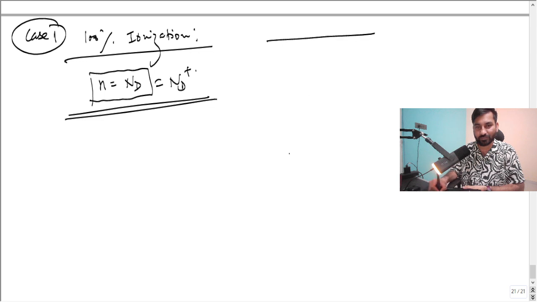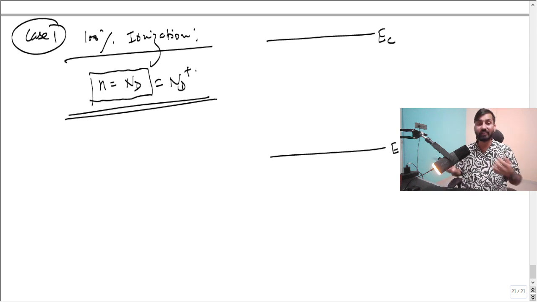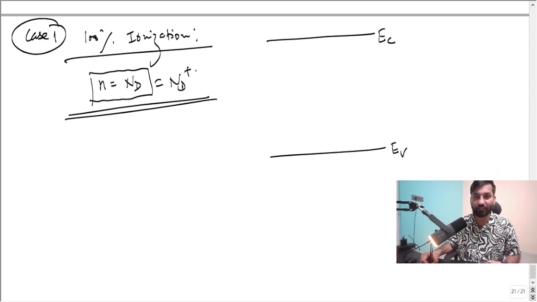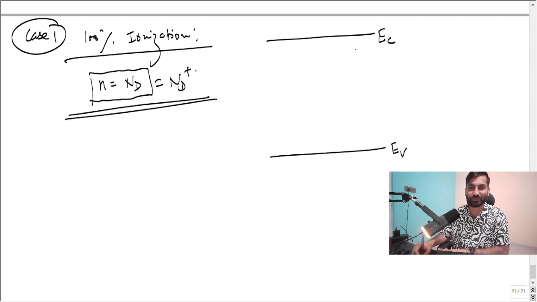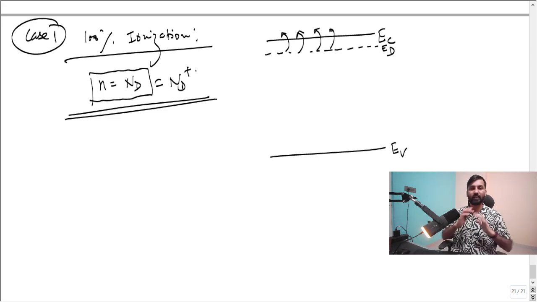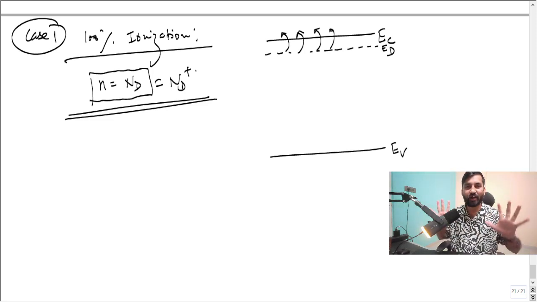So always keep the energy diagram with you. You know that whenever Dheeraj sir teaches electronic devices, he always takes the help of the energy band diagram. So this is the situation. Let's say your ED is here. All the electrons have got here, in case of 100%. Let's say 100 donor atoms are there, so there will be 100 electrons. Let's say you introduce 200 donor atoms, so there will be 200 electrons in the conduction band, and they will participate in conduction. This is the story of 100% ionization.